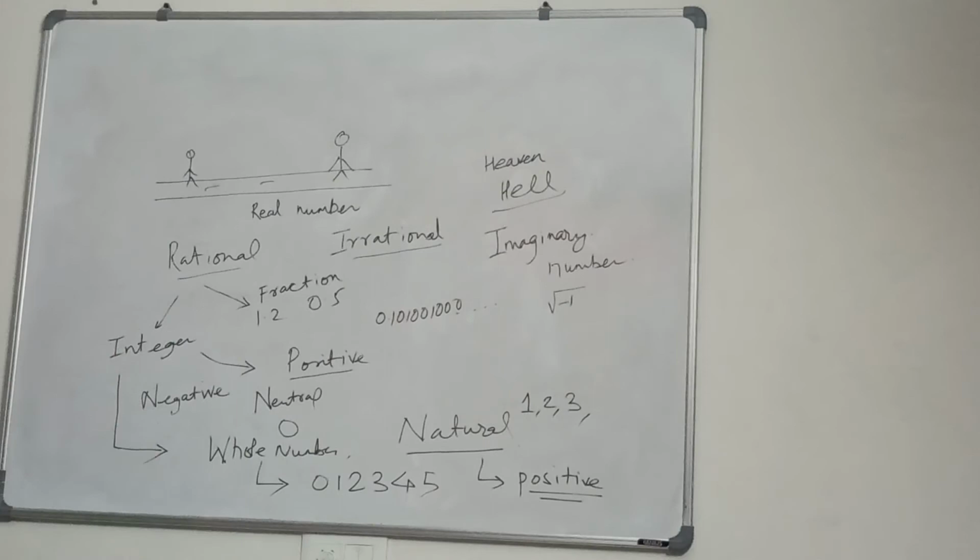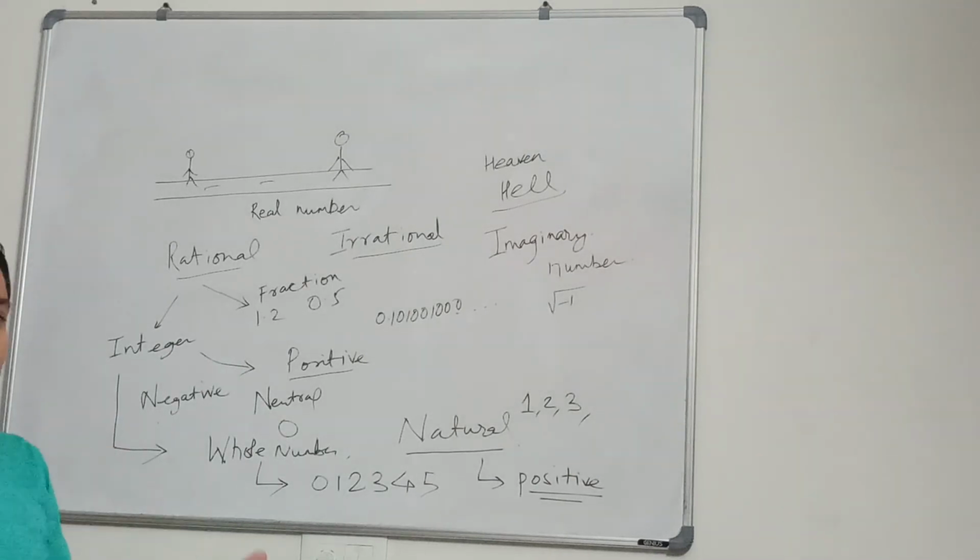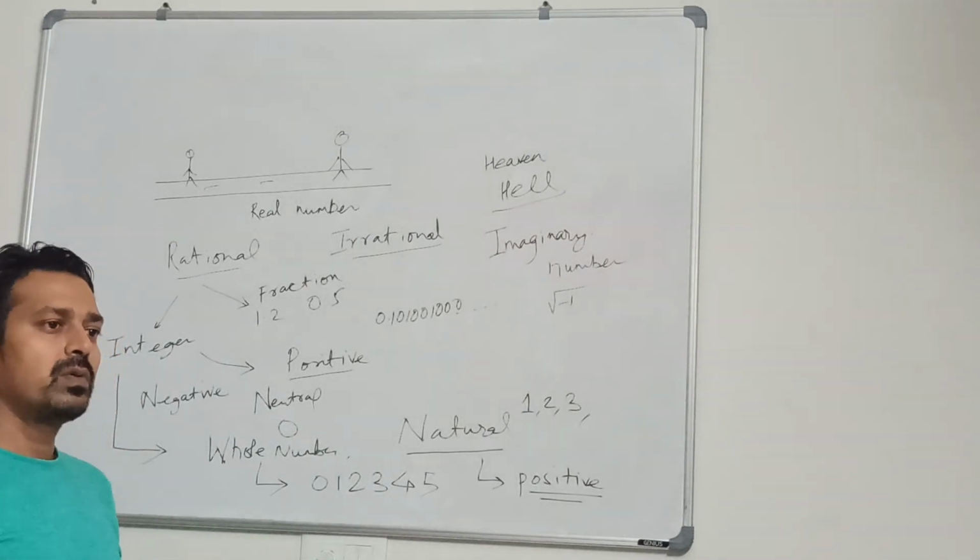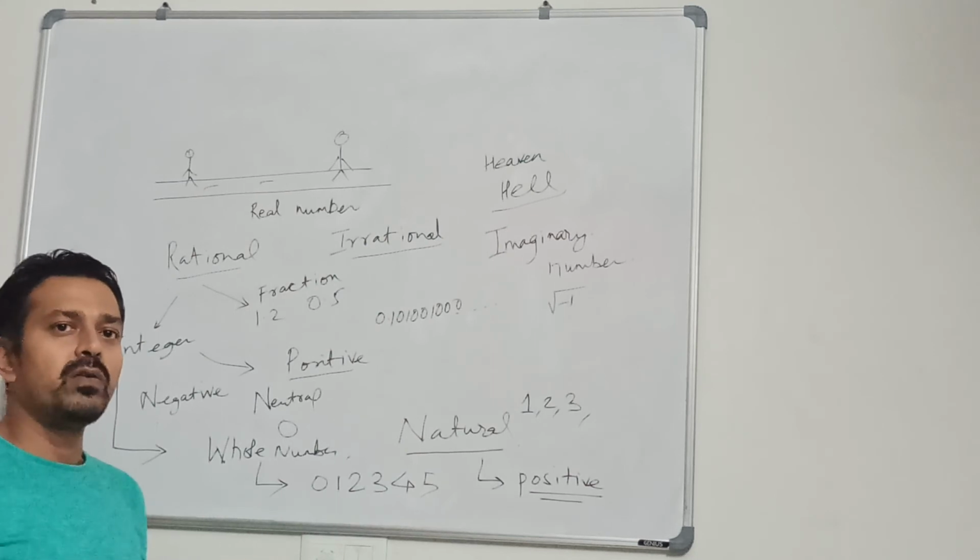This is what I thought of elaborating, so that you can relate to the analogy of numbers in our practical life.